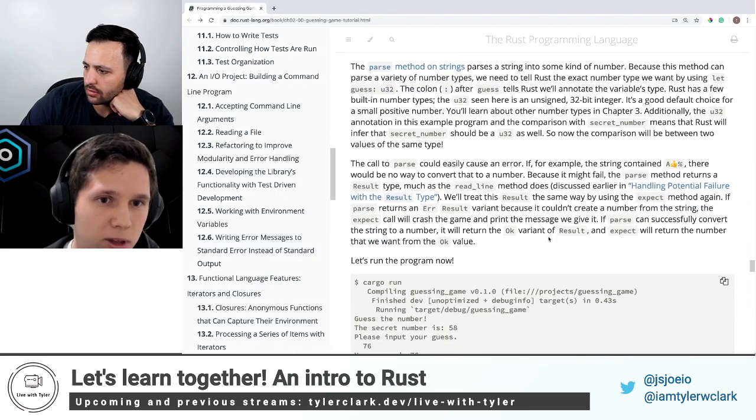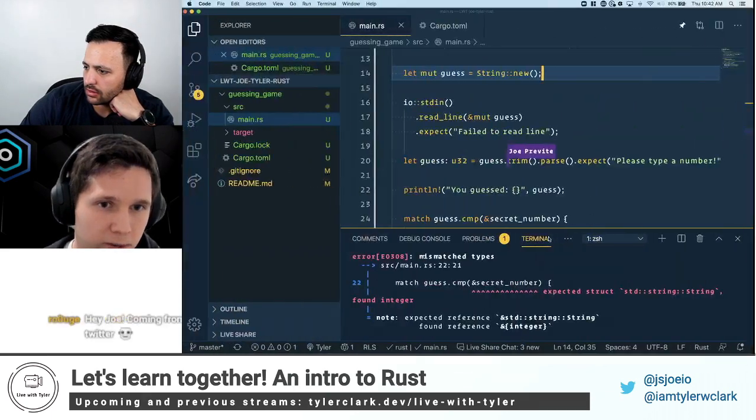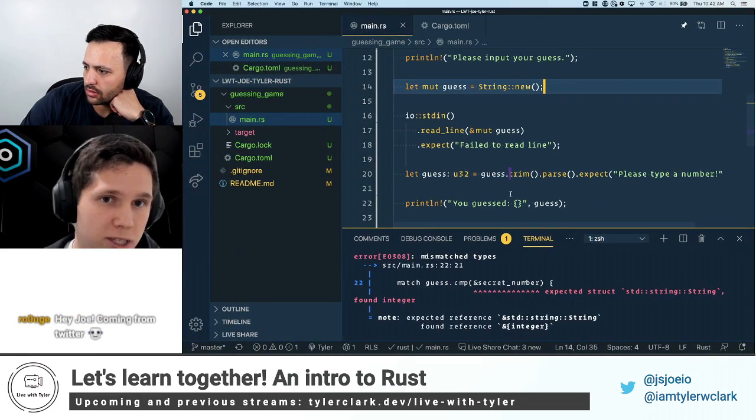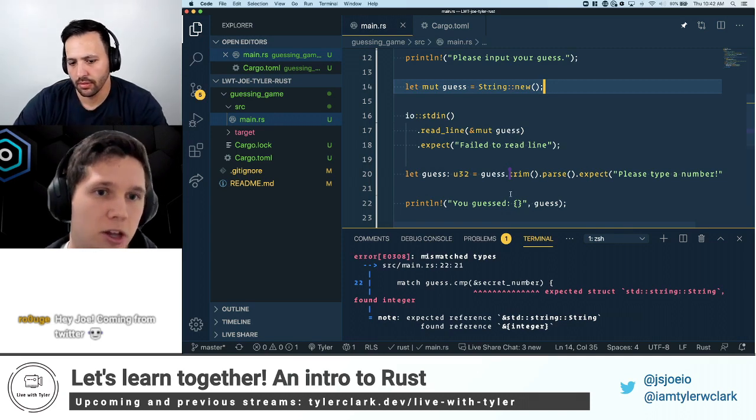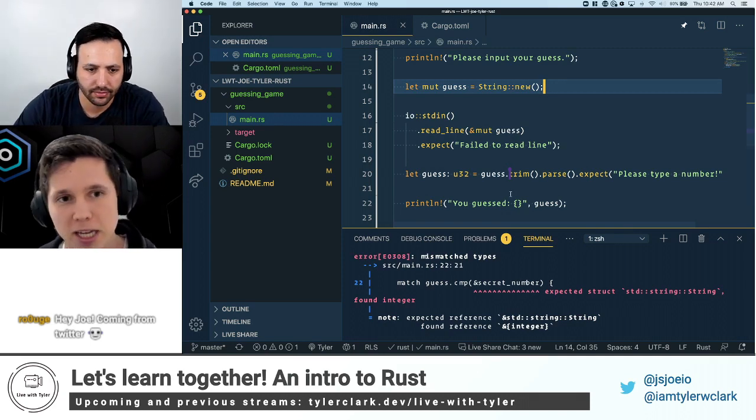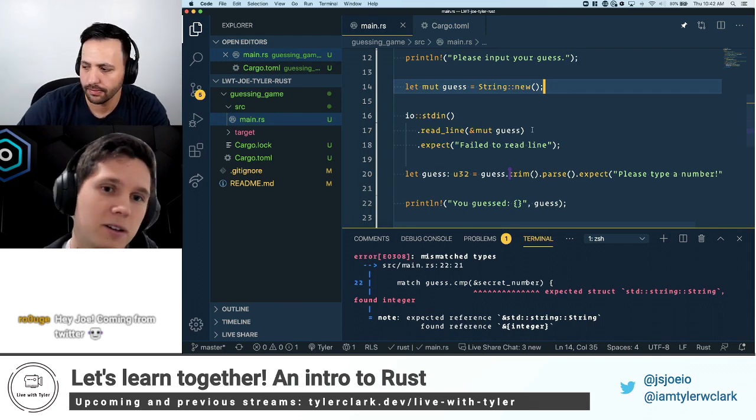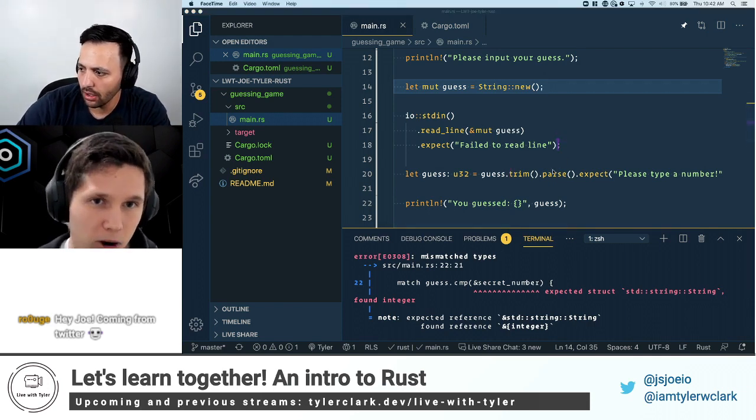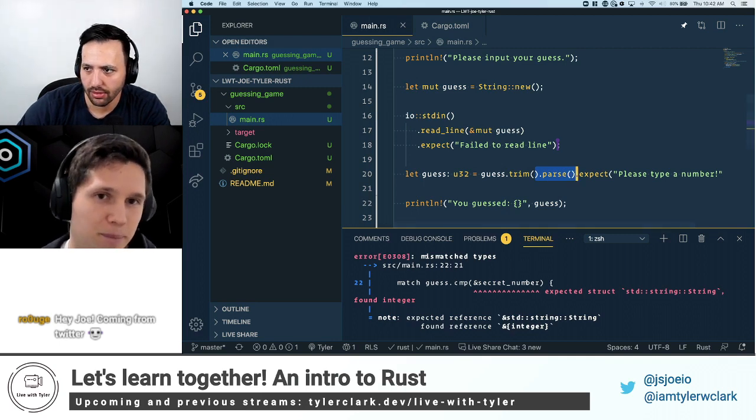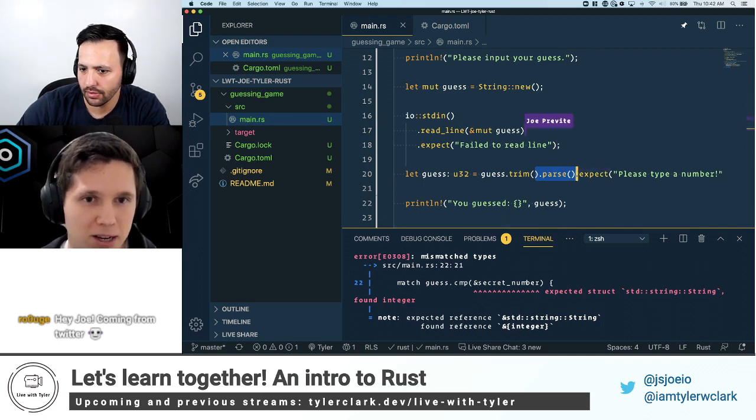So guess is a string. Trim trims the leading and trailing white space. The reason we have to do that is because when you type your number into the command line and hit enter, it adds a line break, and we want to cut that. Then parse is pretty self-explanatory, it puts it into a number, right? Yeah, exactly.